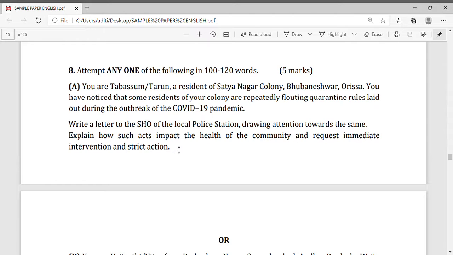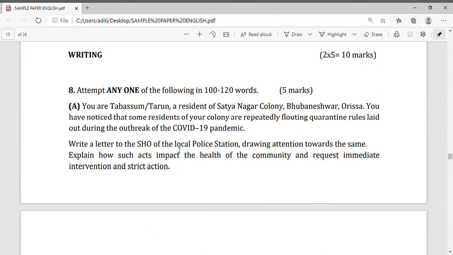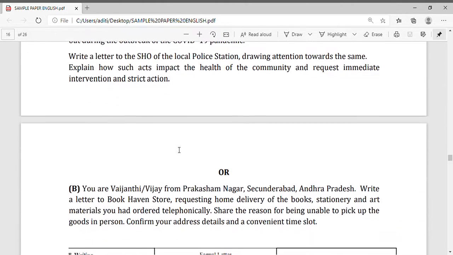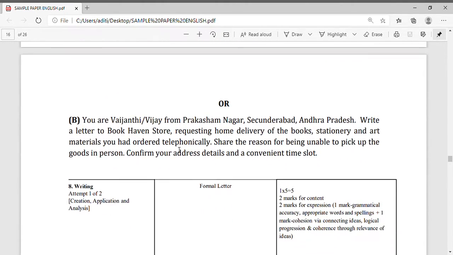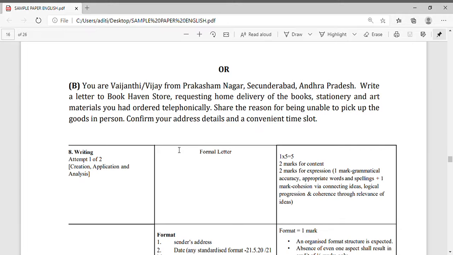So see, one letter is given here, to write one formal letter. Now, question number B here. I'll tell you the marking scheme and how to write the letter. Now you can see for B one more question is given. You are Bajnath Vijay of Prakashan Nagar, Sundarban, Andhra Pradesh.